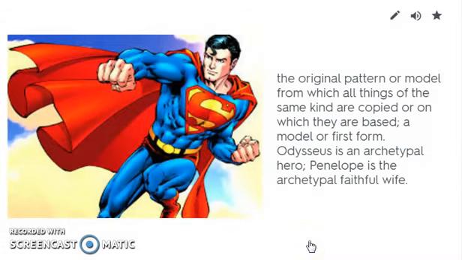An archetype is the original pattern or model from which all things of the same kind are copied or on which they are based. Superman is a modern day hero, but he really comes from the archetype that goes back thousands of years to Greek mythology, maybe even further back, where you have this man who possesses great power, great strength, and great virtue. You could think of Odysseus, you could also think of Perseus and Theseus having great abilities, or Hercules.